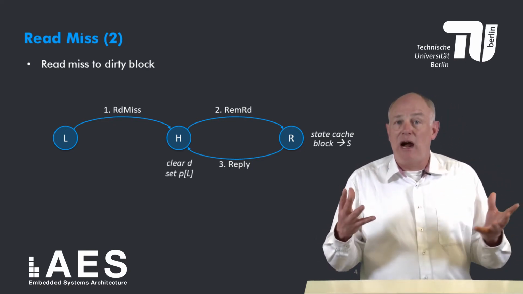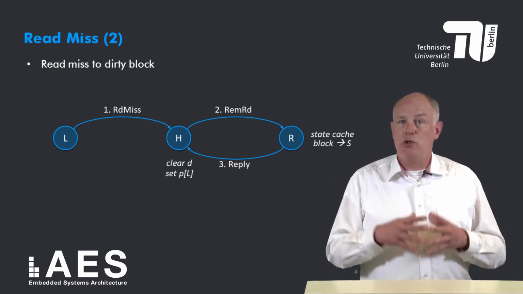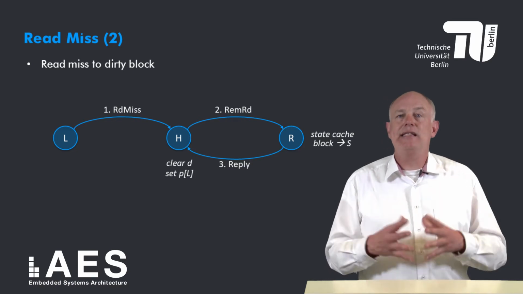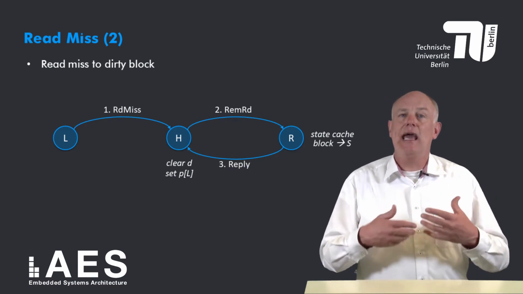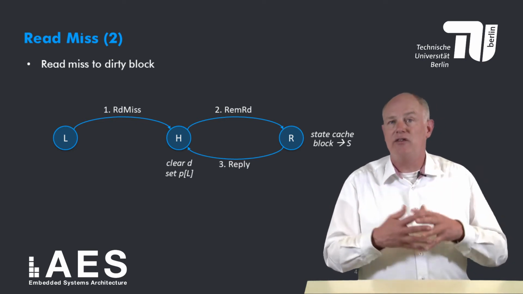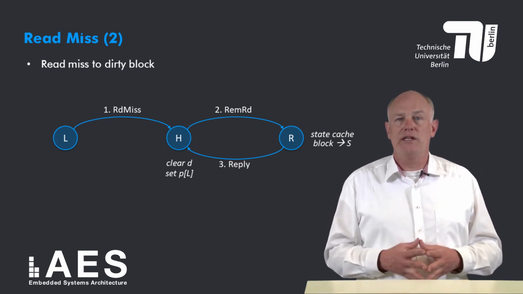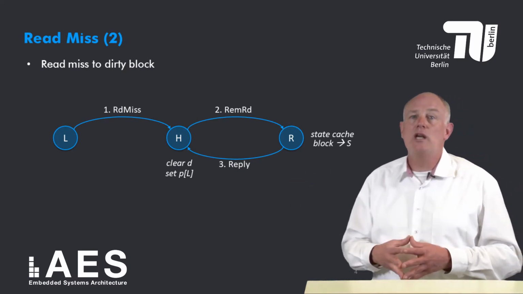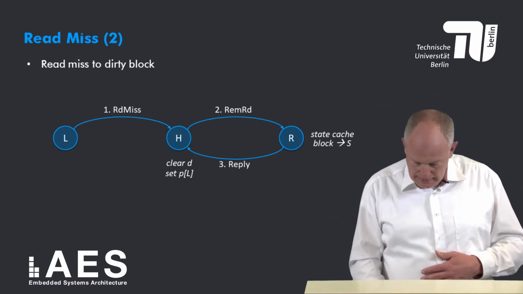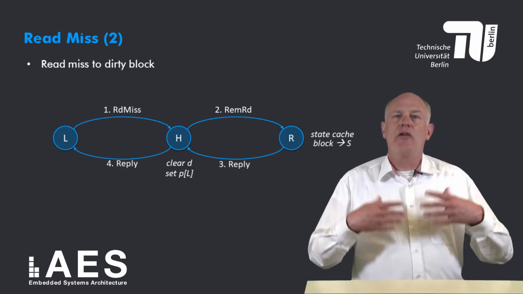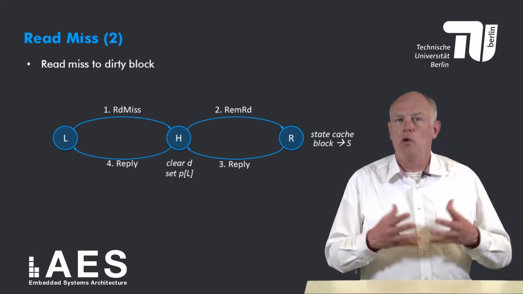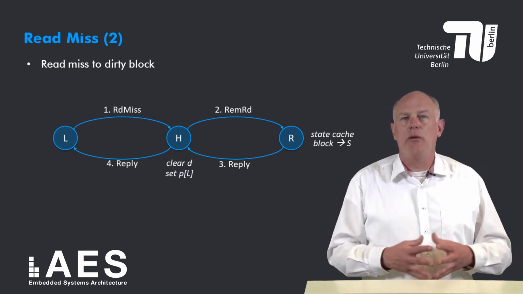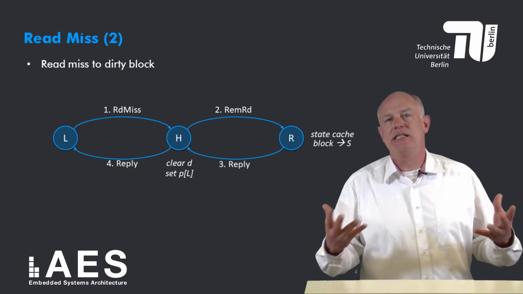Then the home node does several things. First, it writes back the block to its local memory so that now it is clean again. It clears the dirty bit and it sets PL to indicate that after the transaction, the local node also contains a copy. Note that the presence flag for the remote node was already set. Finally, the reply is forwarded to the local node, to the requesting node. The local node can now insert the block data in its private cache in state shared.